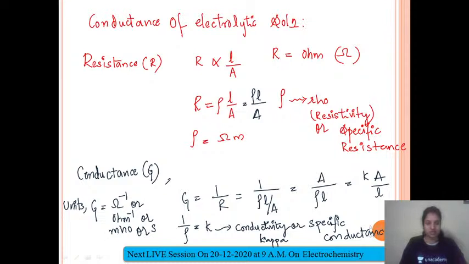It can also be written in terms of Siemens, as Siemens per meter. So units are simple. If you remember the unit of resistance and of resistivity, you can write the units for conductance and conductivity because they are inverses of each other.